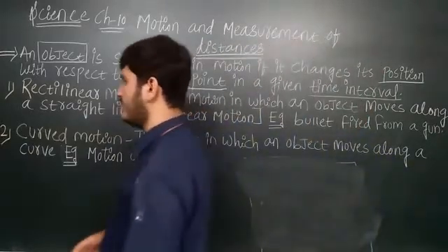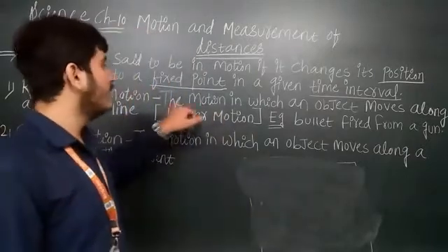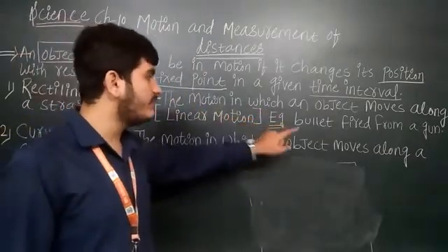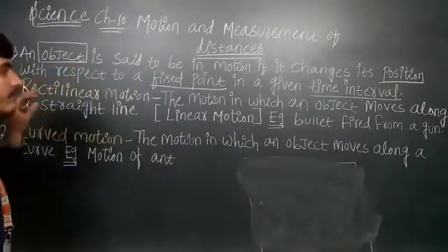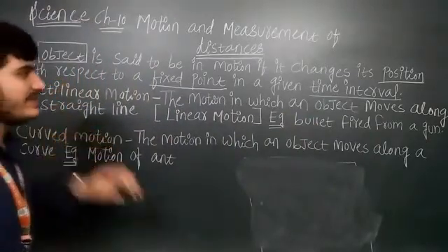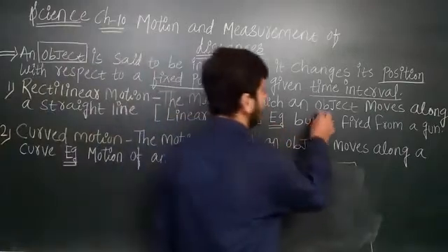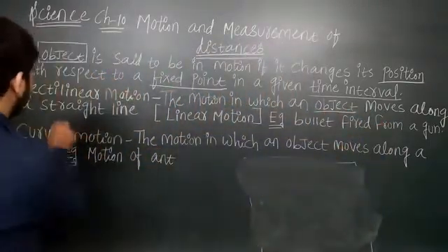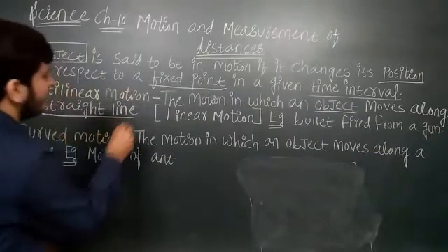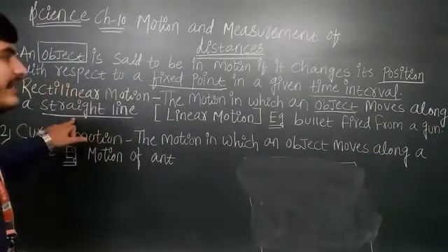What is the meaning of this? The motion in which an object moves along a straight line. Means a motion in which the object is moving along a straight line. मतलब उसका movement हो रहा है, but कैसे movement हो रहा है? In a straight line only.